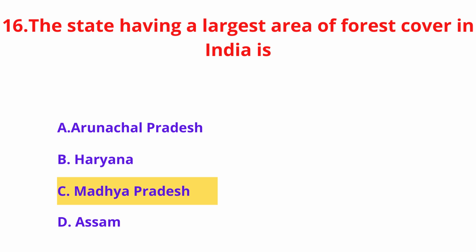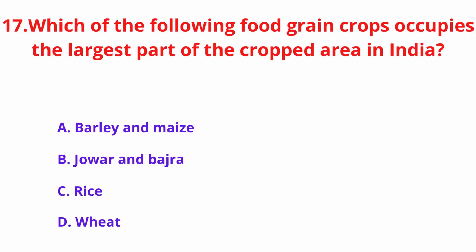Madhya Pradesh. Which of the following food grain crops occupies the largest part of the cropped area in India? A. Barley and maize, B. Jowar and bajra, option C. Rice, and option D. Wheat. And the answer is option C. Rice.